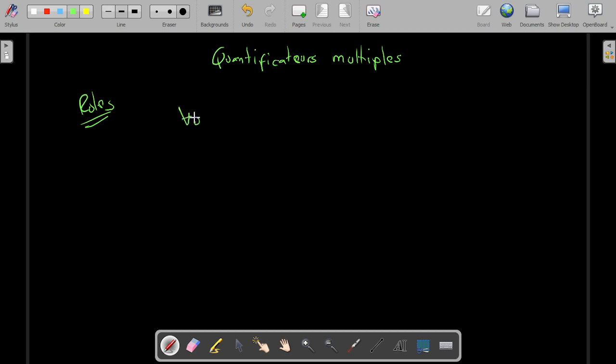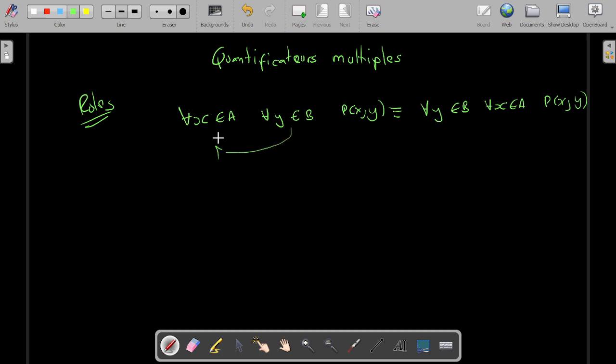Whenever we have quelque soit x dans A and quelque soit y dans B, and then we have the property P of xy, this is going to be equivalent to quelque soit y dans B, quelque soit x dans A, and then the property Pxy. So we can basically commute these two operations. This is only true if we are dealing with the same quantifier. In this case, we are dealing with the quelque soit quantifier. That is why we are able to do this.